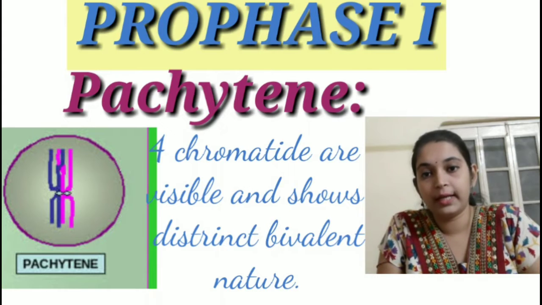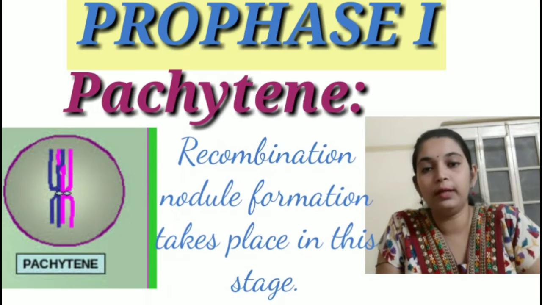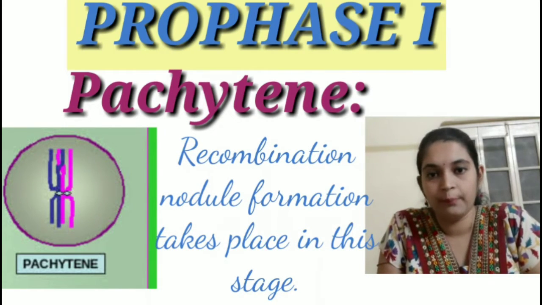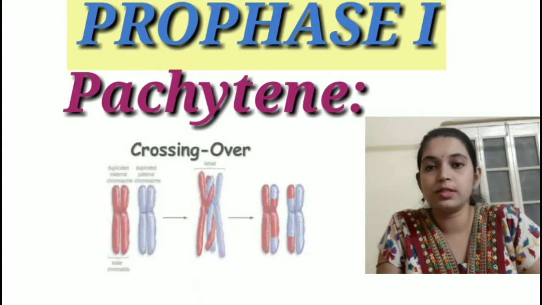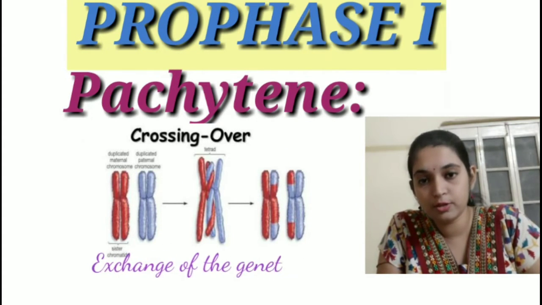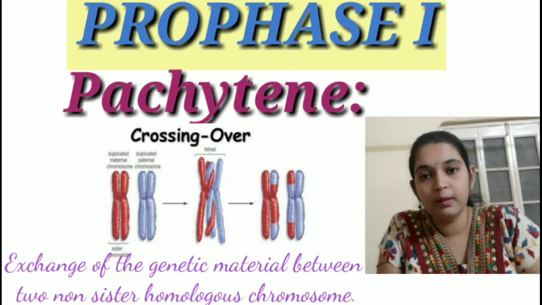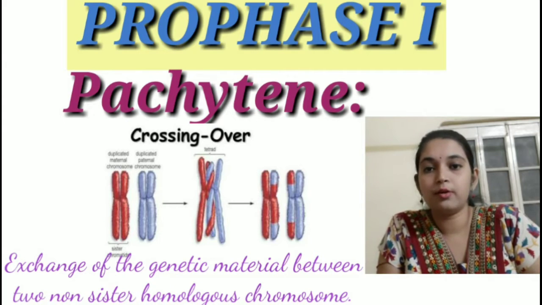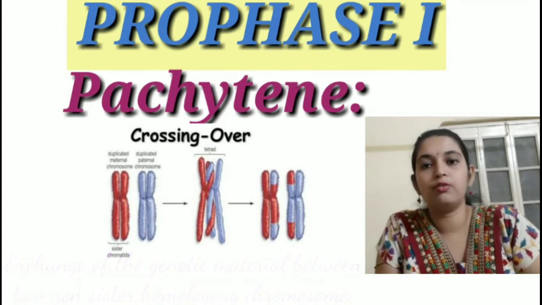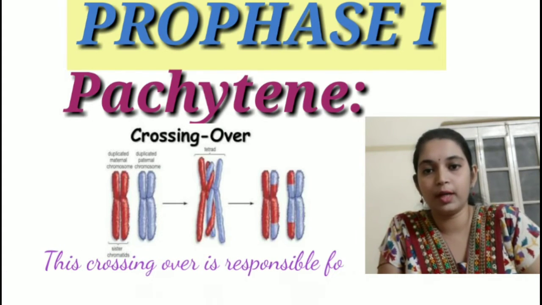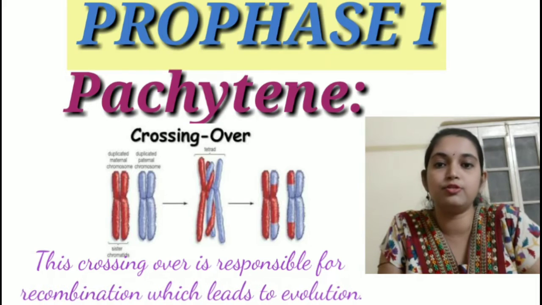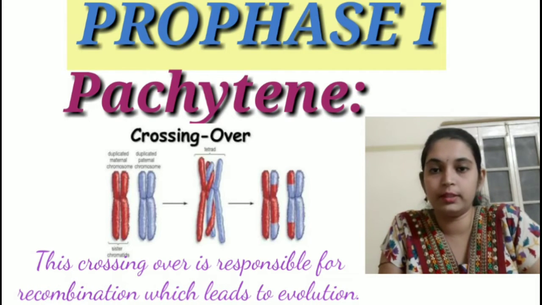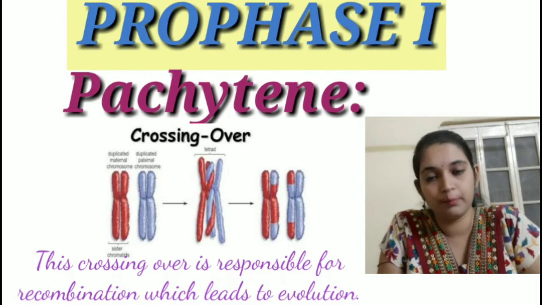Here the recombination nodule forms, which is actually the site of crossing over. Now what is crossing over? Crossing over is the exchange of genetic material between the non-sister chromatids of the homologous chromosomes. This crossing over is mainly responsible for recombination, which in turn leads to the evolution of certain new species. So this is very important.